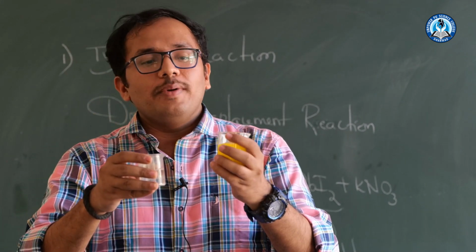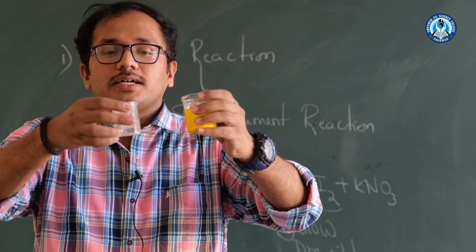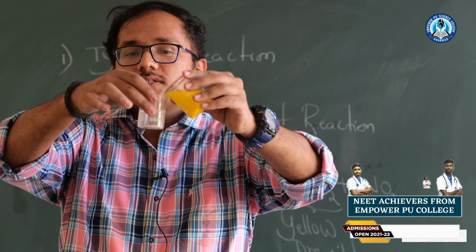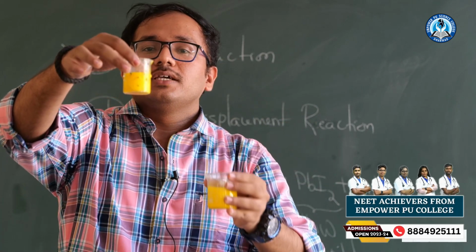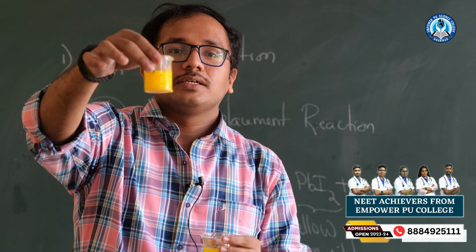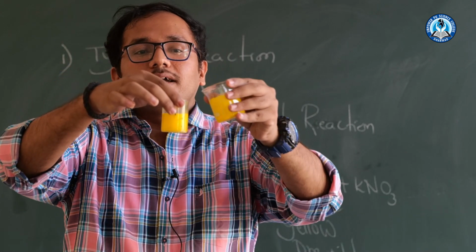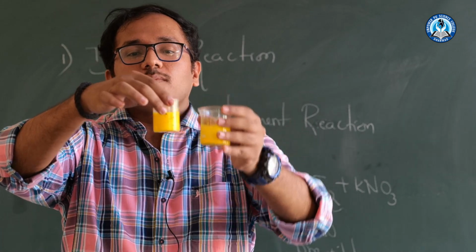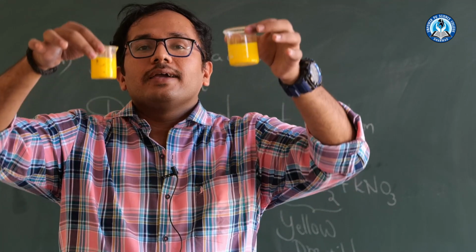See, I will make the reverse of this reaction. Let us see what happens. See, this precipitation has taken place. Therefore, both reactions are possible, and in both I have made the yellow precipitate.